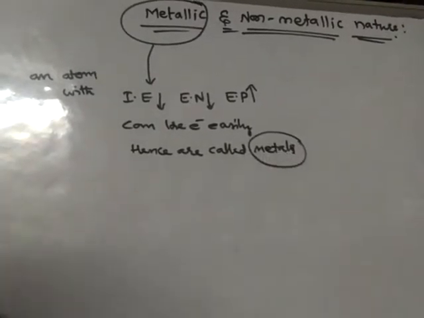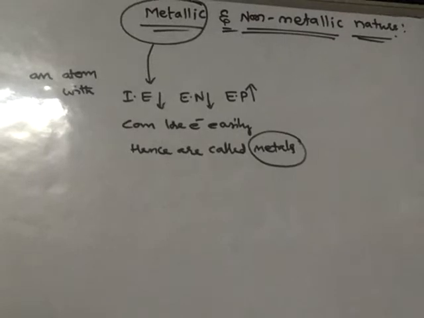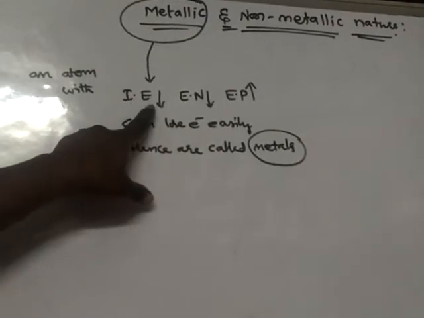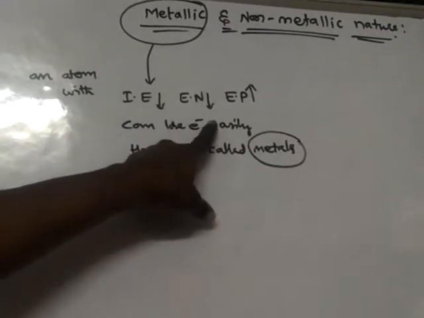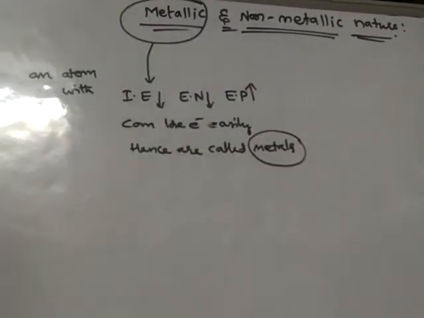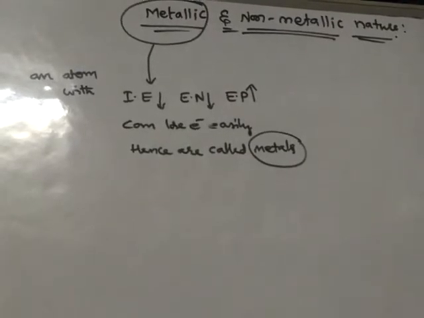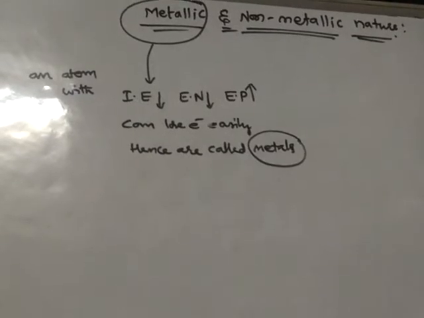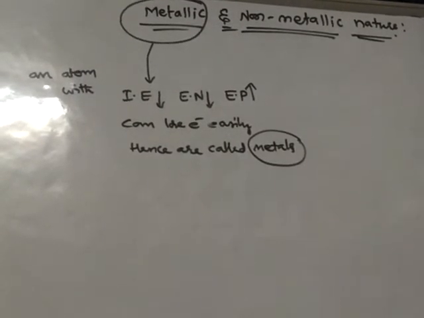Metals are the atoms that can lose electrons easily. Such atoms have less ionization energy, less electronegativity, and high electropositivity. Only in that case can an atom lose electrons easily, and such elements are said to be metals.